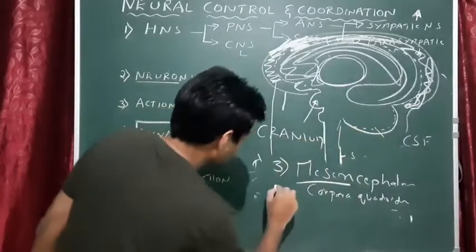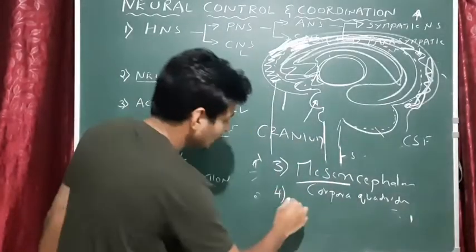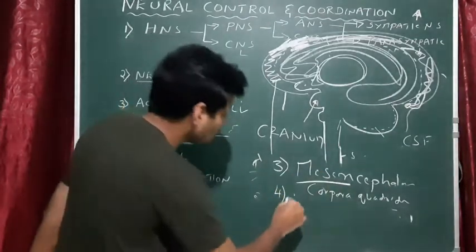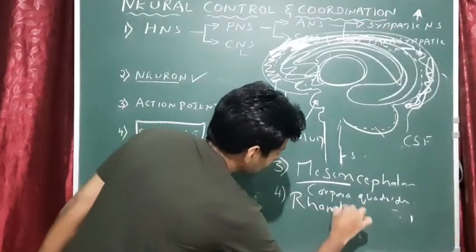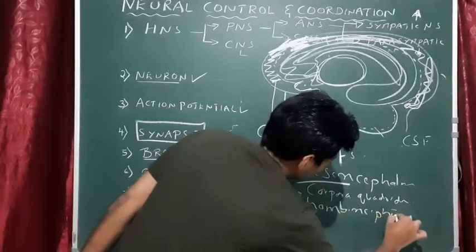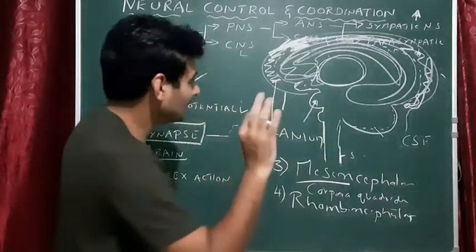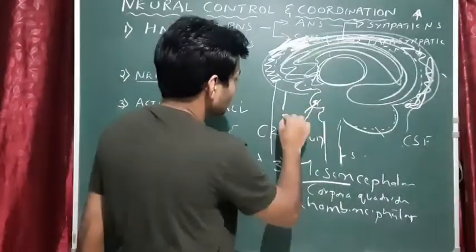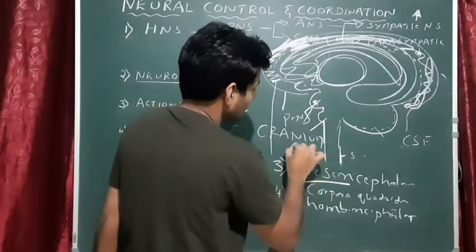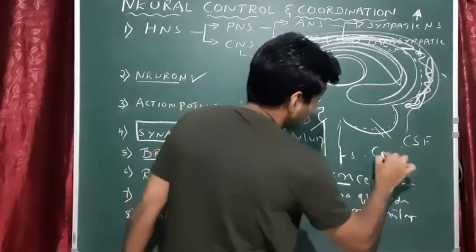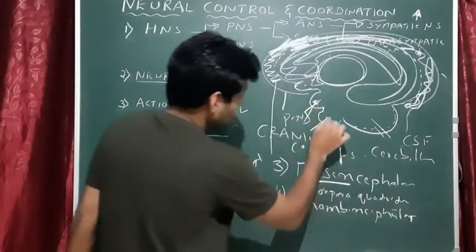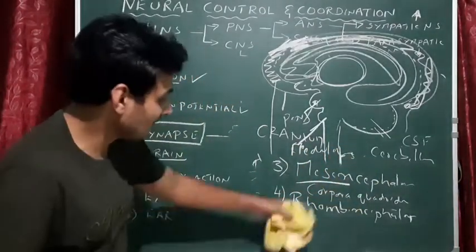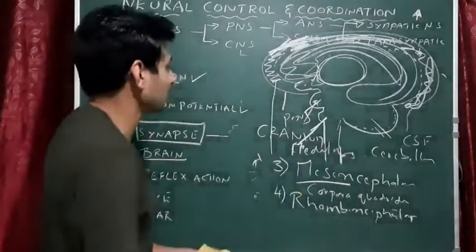And the fourth one, the last one, is the hindbrain. This is the midbrain, and this is the hindbrain. It is also called rhombencephalon. It contains three important parts. Very simple: PCM, physics, chemistry, mathematics. This is physics, pons. This is chemistry, cerebellum, and this is mathematics, medulla. Done. So that is rhombencephalon, containing three parts.